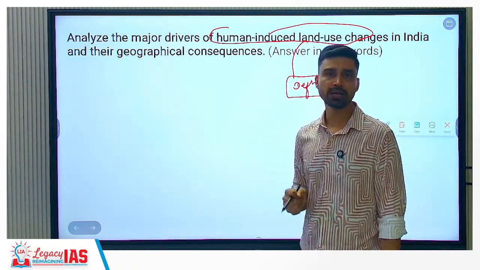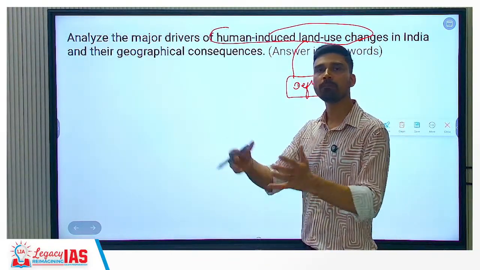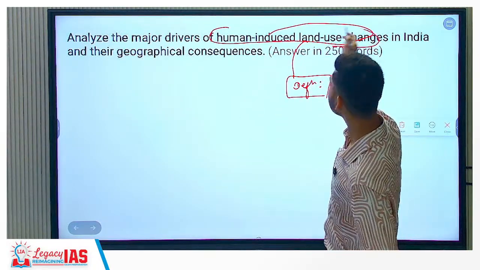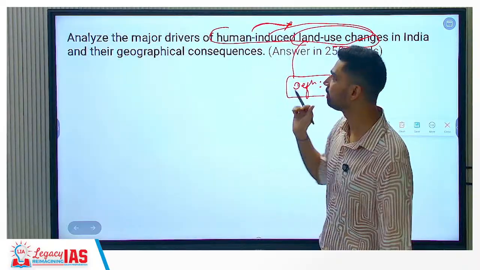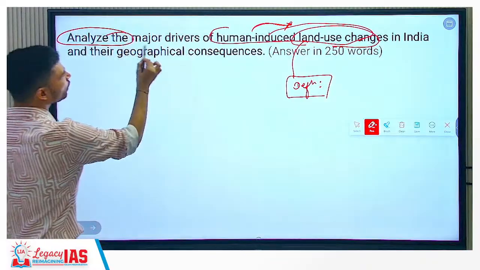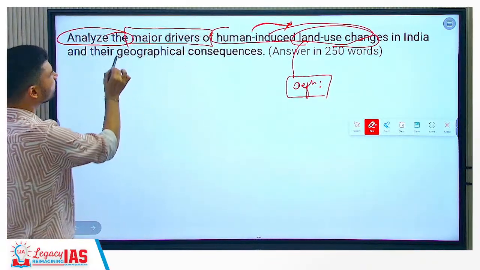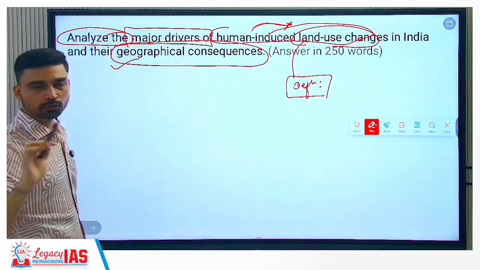Example can be industrial activities. Earlier, for example, it was forest, now it has been transformed into a mineral landscape, right? Mines. So these are the changes which can be referred to as land use changes, largely due to human interference, anthropogenic activity as such. What do you have to do here? Simply analyze. What is the region? Drivers of human induced land use changes in India. And then second, you have to write what are going to be the geographical consequences of those changes.